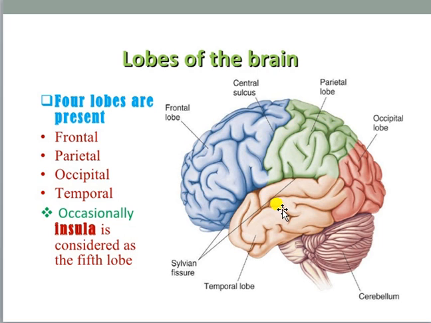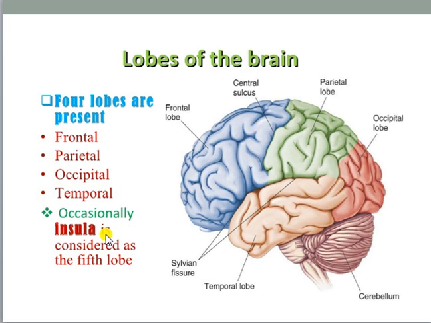The next lobe is the temporal lobe. The temporal lobe is exclusively responsible for hearing. Whatever hearing stimulus is coming is understood by this specific area, and the response is given by this lobe. The fourth lobe is commonly known as the occipital lobe, and we all know that the occipital lobe is exclusively responsible for maintaining our body posture, as well as when we are moving, our body balance can also be maintained with the help of the occipital lobe.